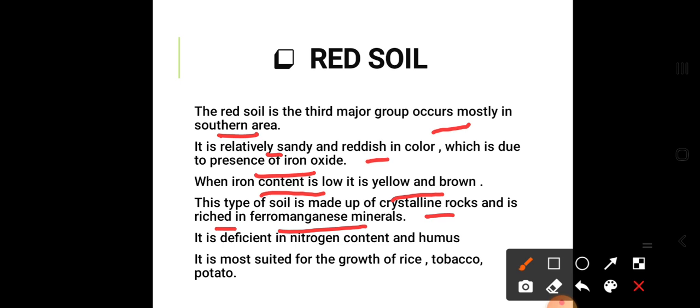It is deficient in nitrogen content and humus. There is a low content of nitrogen and humus in this soil. It is mostly suited for the growth of rice, tobacco and potato. Now this is all for the red soil.